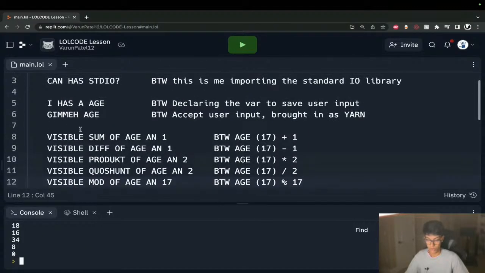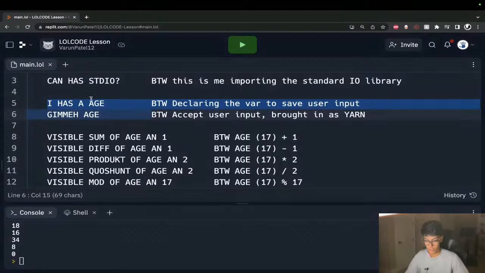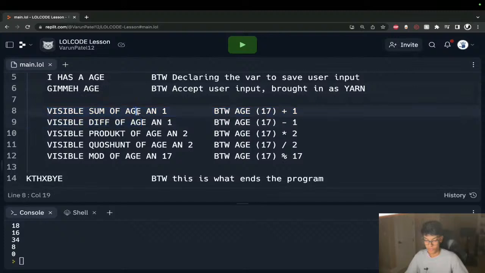So again, we are taking an input. We're declaring the variable. That variable has our input saved to it. And then we're able to reference that variable, age, throughout our program to perform mathematical functions on it.